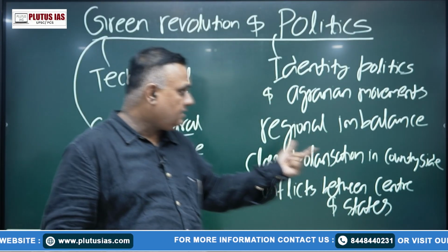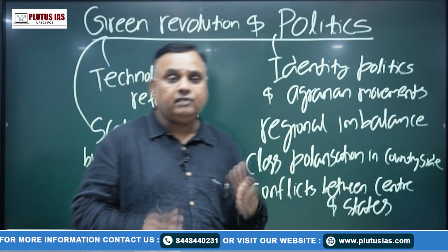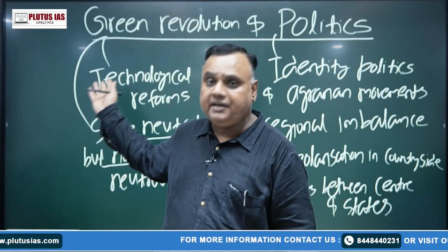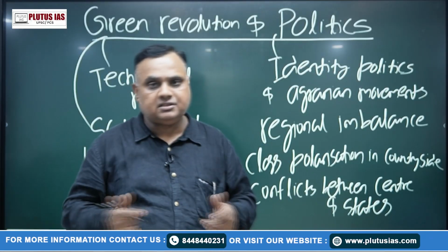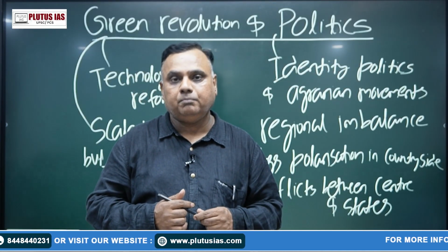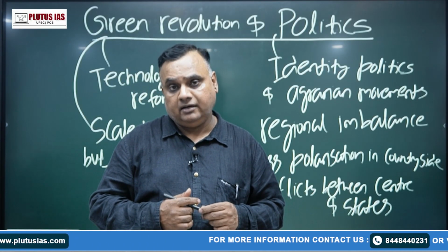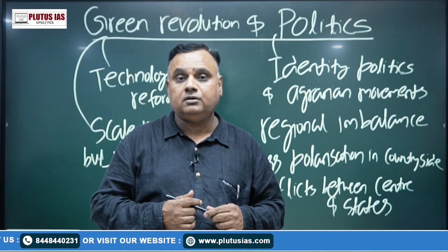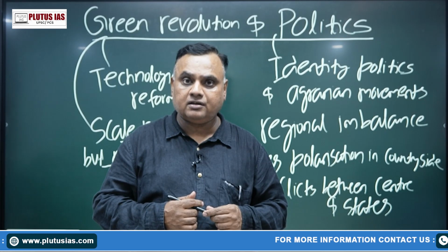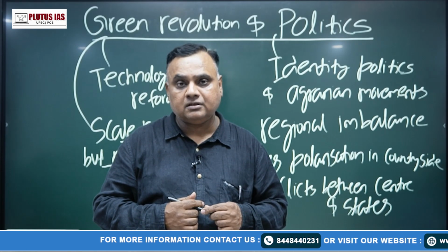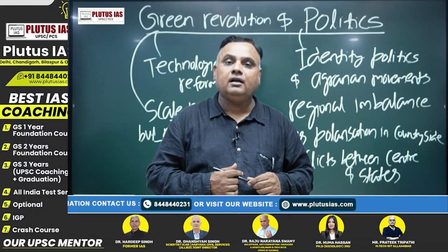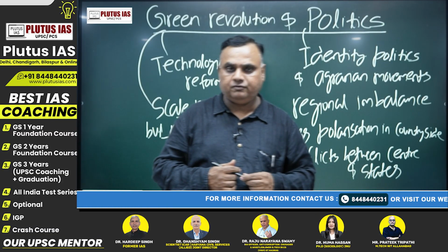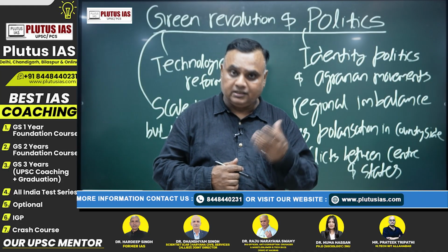So it is said that Green Revolution led to Red Revolution in eastern states, and in western states to identity politics. In western states like western UP, there was Bharatiya Kisan Union led by Mahendra Singh Tikait. Charan Singh was the agrarian leader who favored more prices for agricultural products and more facilities for farmers. Similarly in Punjab, Akali Dal, whose main core support was Jat Sikhs, also got strengthened.